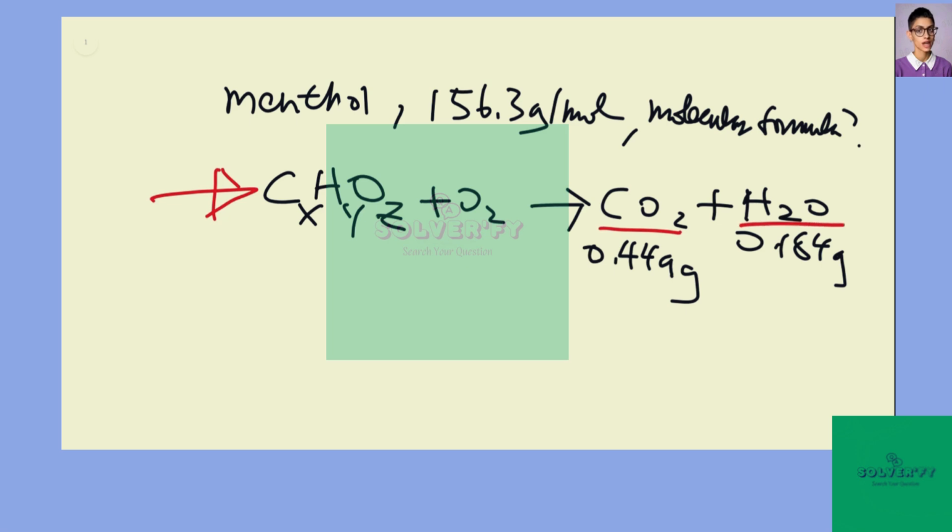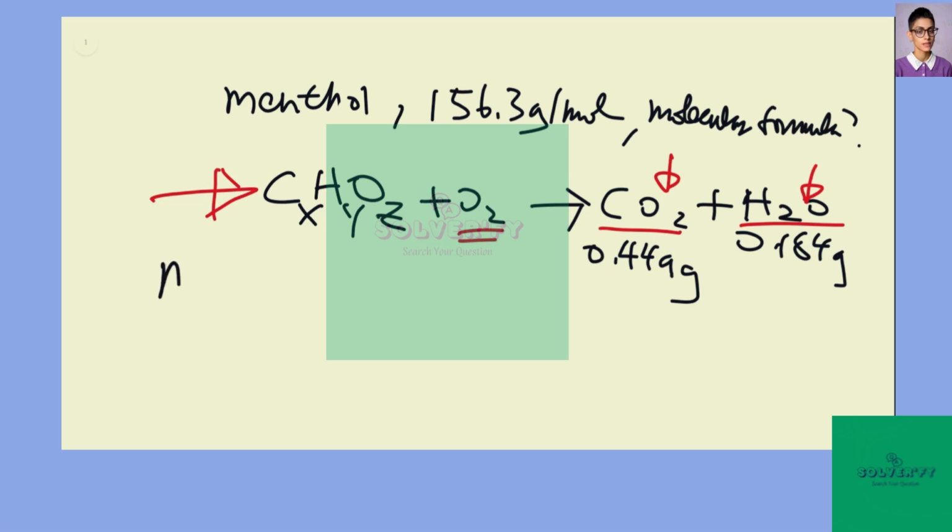So how can we find the number of moles of carbon? If we look at the combustion reaction, keep in mind that it is not balanced. The carbon will be converted to carbon dioxide, and the hydrogen will be converted to water. Because we add an external source of oxygen, it may not be helpful for finding the actual amount of oxygen from CO2 and water. But CO2 and water can help us find the number of moles of carbon and hydrogen. So let's find the number of moles of CO2 first.